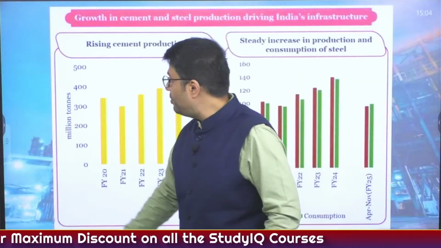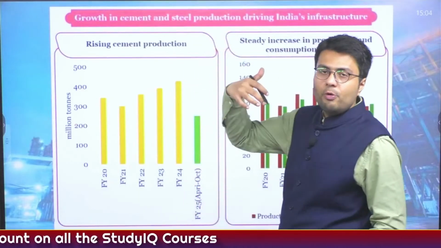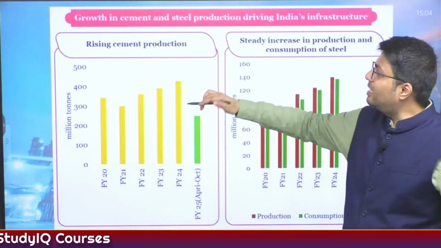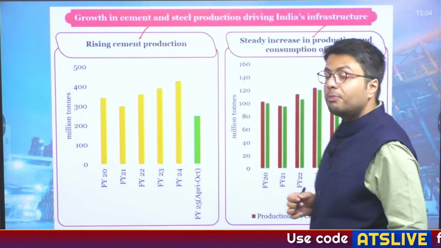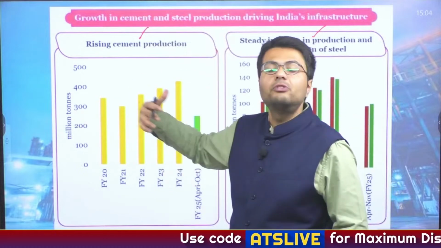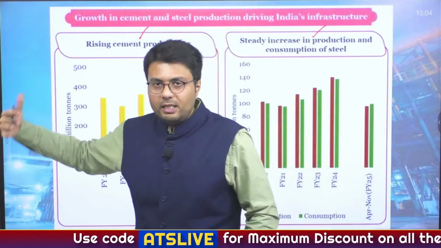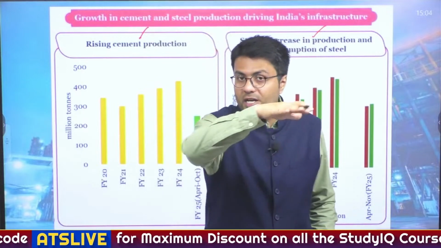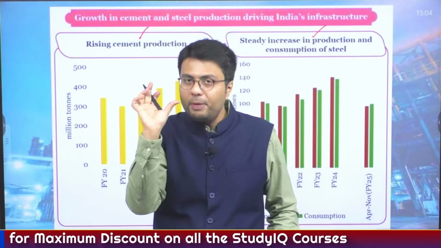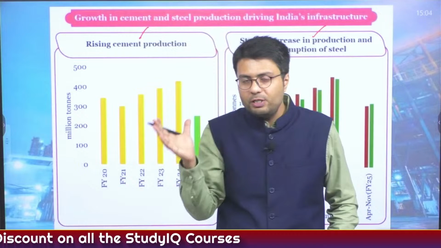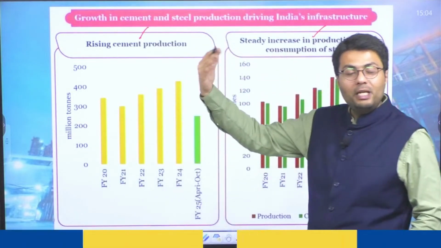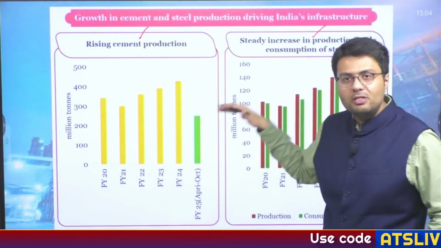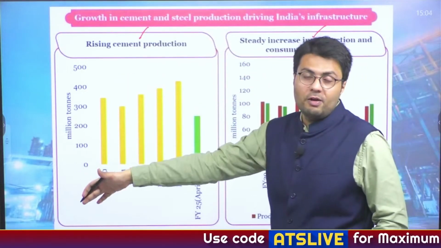For example, as I told you, more and more infrastructure is created, and that is why India is witnessing rising cement production as well as rising consumption of steel, all of which is used in construction of infrastructure. So that is why infrastructure is closely related to investment, because if you develop infrastructure, it will lead to higher investment in India, and it will also lead to an uptick in the industrial sector, because the industrial sector actually supplies raw material for the infrastructure sector.